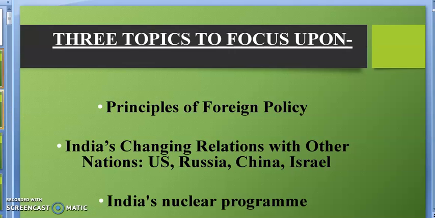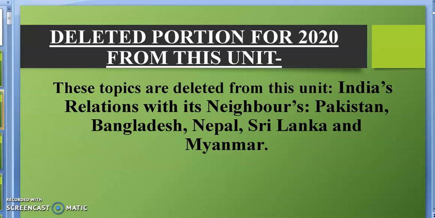Now we will discuss what portions have been deleted. Earlier, CBSE issued the curriculum in the month of April, and in that curriculum it was told that India's relation with 9 countries we will study. 4 I have already told you, and 5 are India's relation with Pakistan, Bangladesh, Nepal, Sri Lanka and Myanmar.